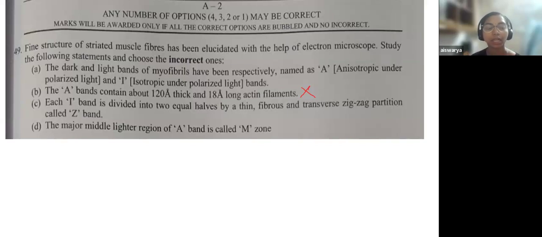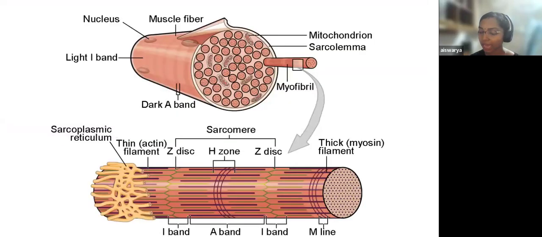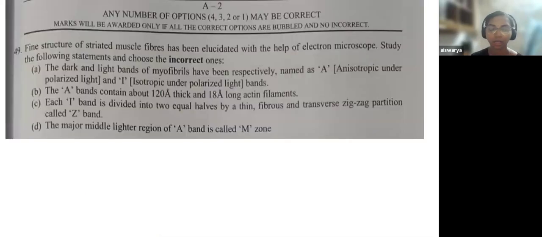The C option: each I band is divided into two equal halves by a thin fibrous and transverse zigzag partition called the Z band. So if you look at this, in the I band there is a Z disc which is zigzag in pattern. You can see that in the image, zigzag in pattern. So that brings you to this option C being right.